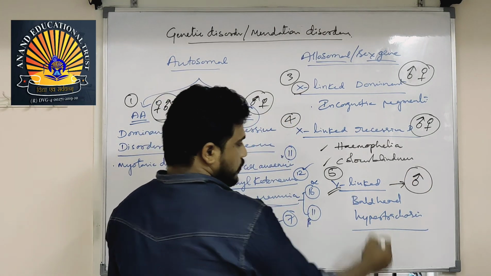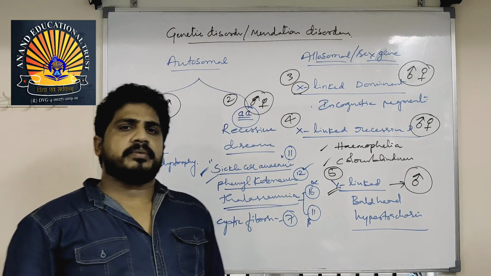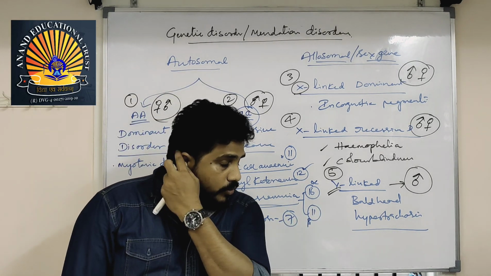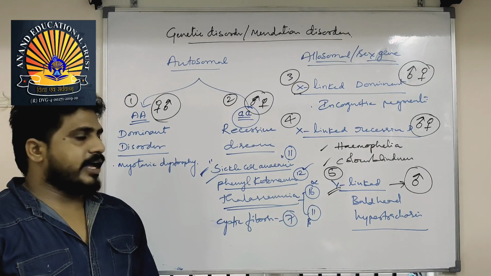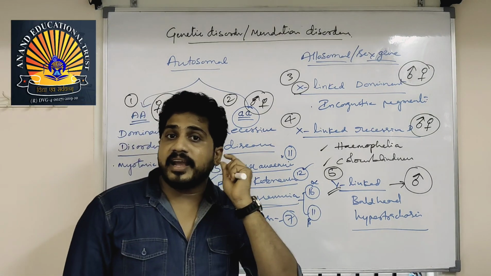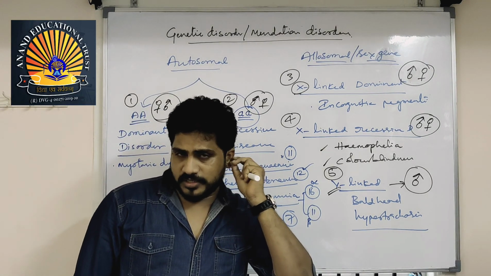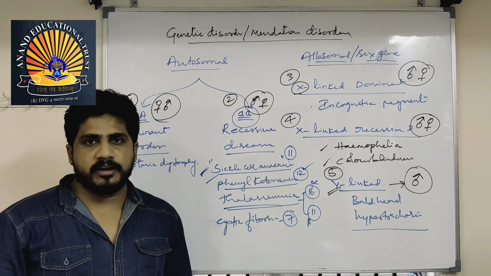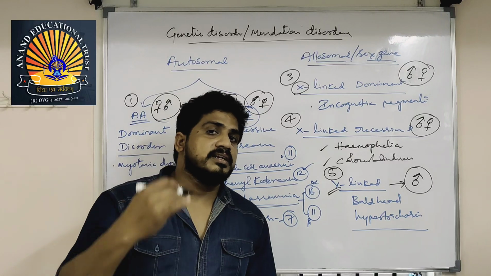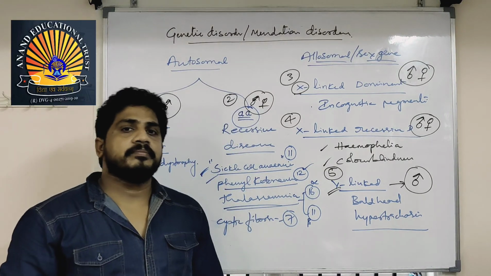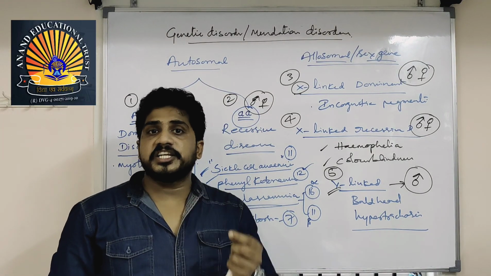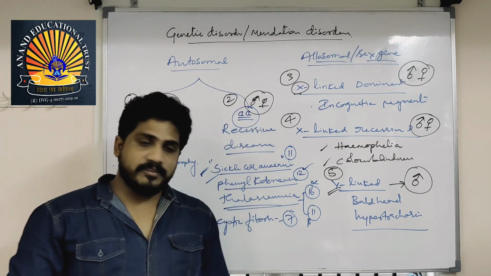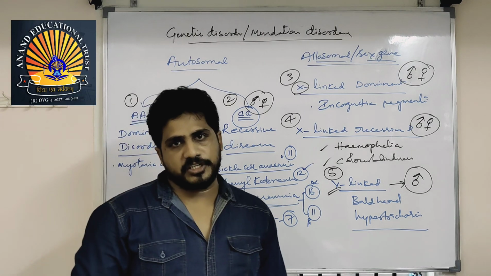Why? Because the Y chromosome, which is a very short chromosome in the entire 46 in male, is present in only male. That is why bald head and hypertrichosis. Hypertrichosis means hair from the ear lobes, nothing but from the auricles, hair will come. So that is hypertrichosis that you cannot find in female. Why? Because the gene providing hair on ears is present on only the Y chromosome. As the Y chromosome is absent in females, you cannot see that fact.